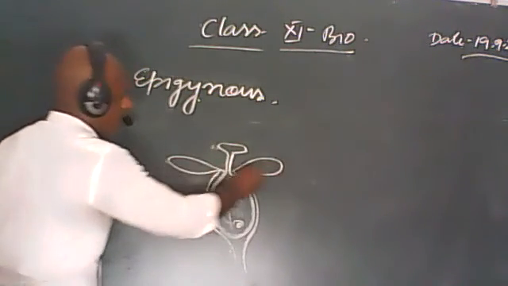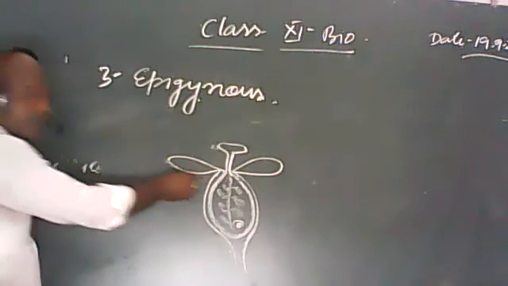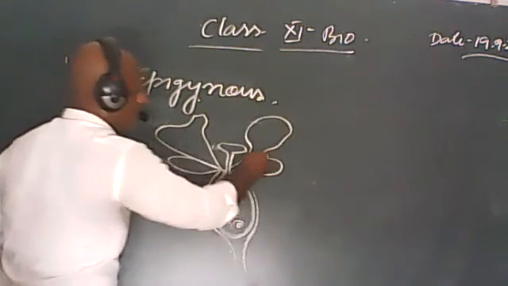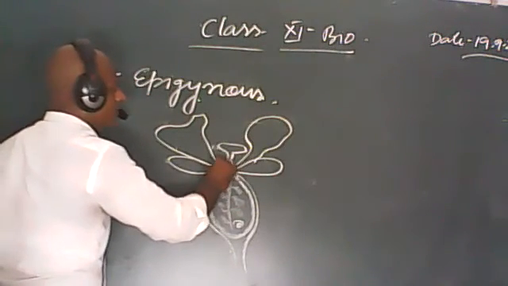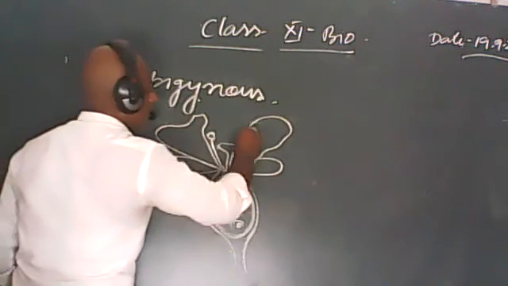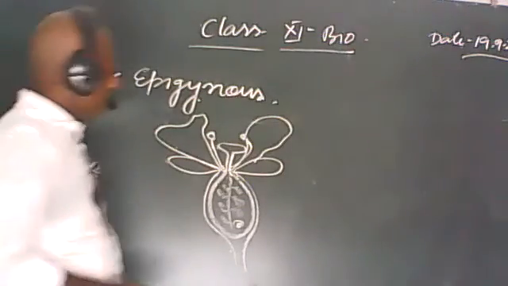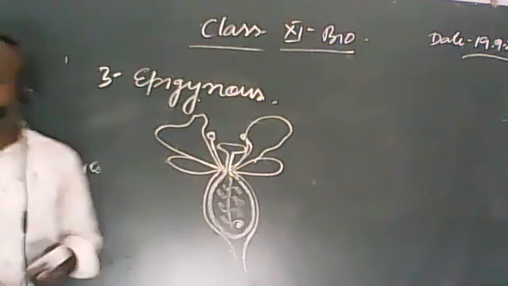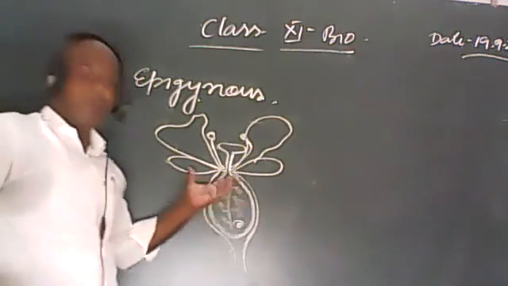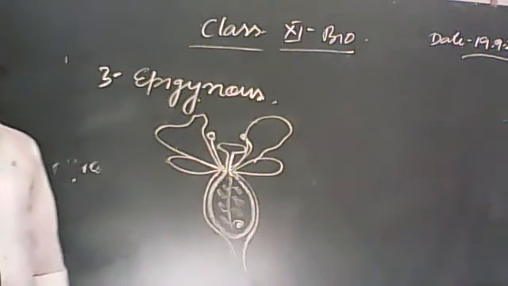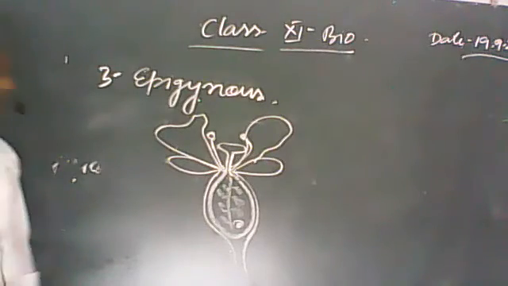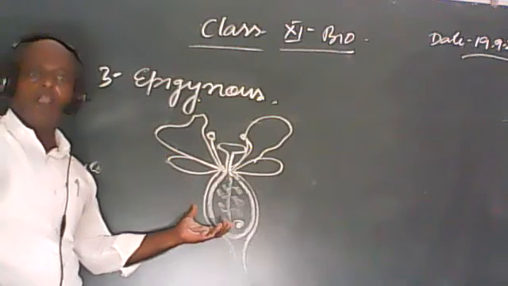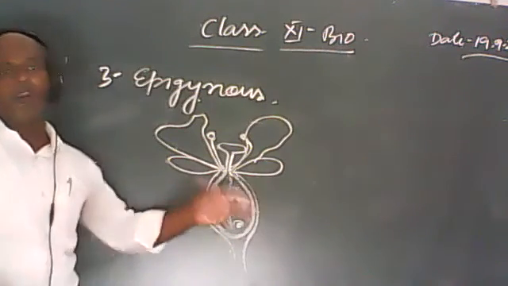This is the sepals. After that, there is development of the colored parts of the flower, हमें अंतर करना है, and there is presence of the male reproductive part. If this condition is found in a flower, then we can say that this is the epigynous condition of a flower, and the ovary is inferior, या हम कह सकते हैं inferior ovary.